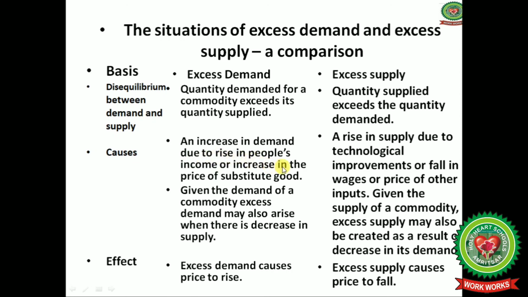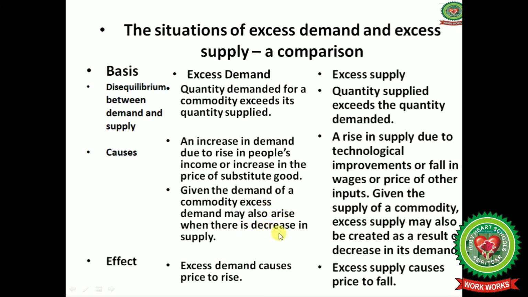Now we will discuss the causes. An increase in demand due to a rise in people's income. Why does excess demand exist in the market? First reason is an increase in income, or an increase in the price of substitute goods. Like if the price of jaggery increases, naturally people will shift towards sugar.